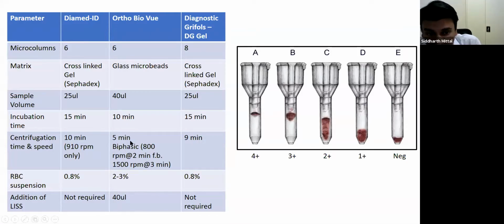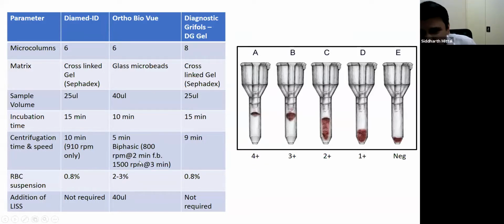Also, the centrifugation time in Ortho is 5 minutes, and it has a biphasic centrifugation speed. That means for the first 2 minutes, the centrifugation will take place at around 800 RPM, and in the next 3 minutes, it will increase to 1500 RPM. Whereas in Diamed, the centrifugation time is 10 minutes, at around 900 RPM, and in Grifols, it is around 9 minutes again. In terms of cell suspension, Diamed and Grifols both use less suspended cells, and they need 0.8%. And in the Ortho card, we need to add more, so a 2 to 3% suspension is used.